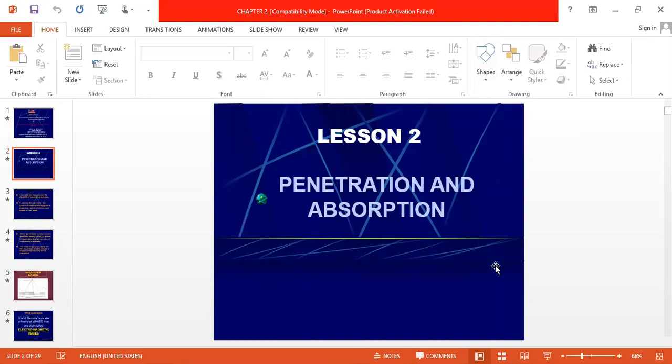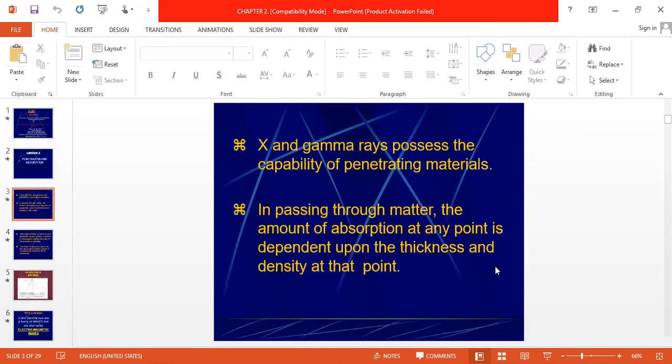So here we are discussing lesson number two, the penetration and absorption properties of X-ray or gamma ray. Now, this X-ray and gamma ray we are using for industrial radiography because of its penetrating abilities. It passes through material, it passes through thickness, so that's why we can use X-ray and gamma ray, because passing through material means penetration.